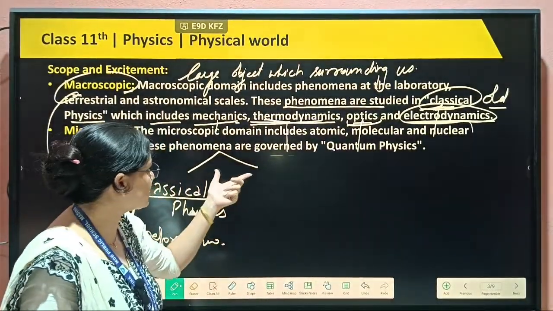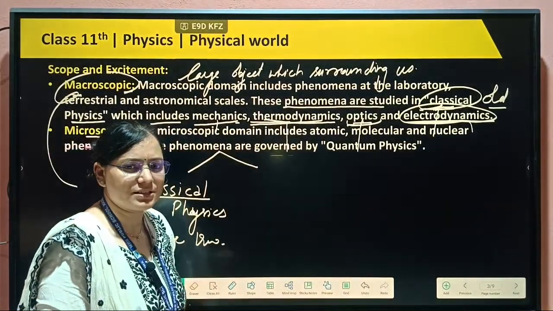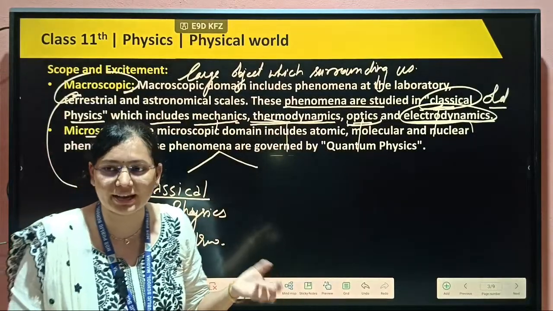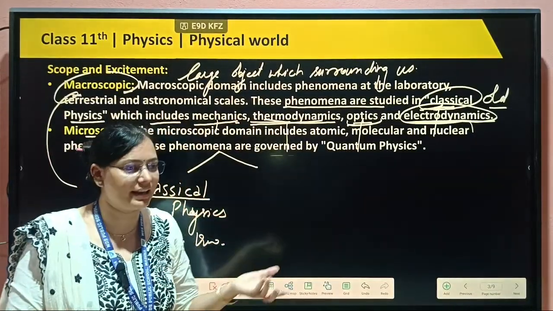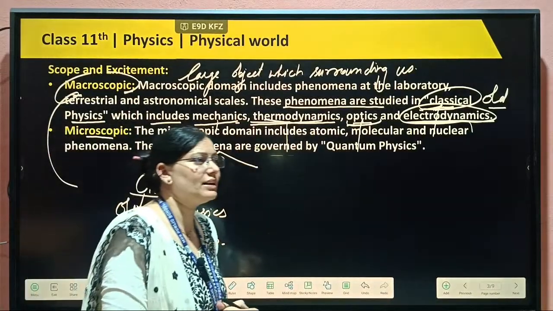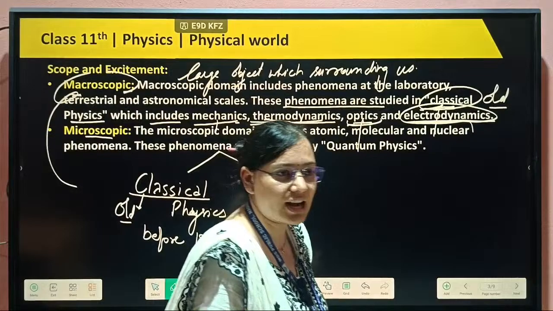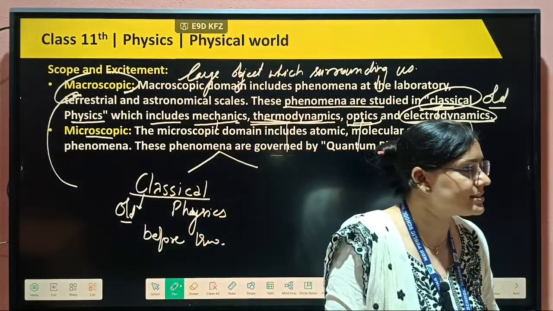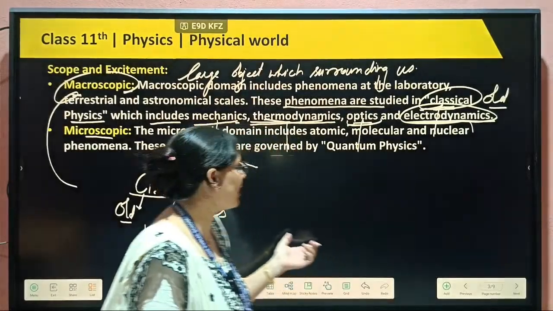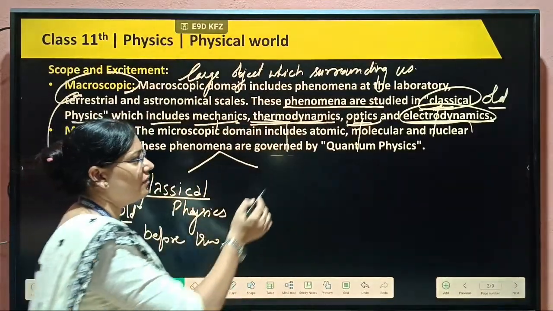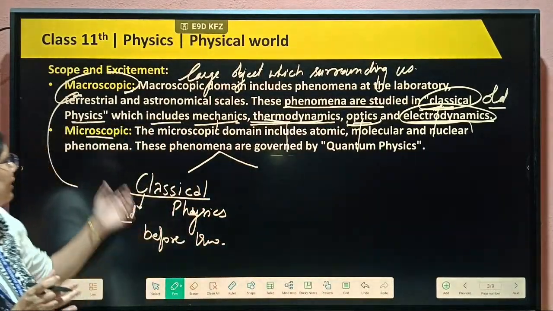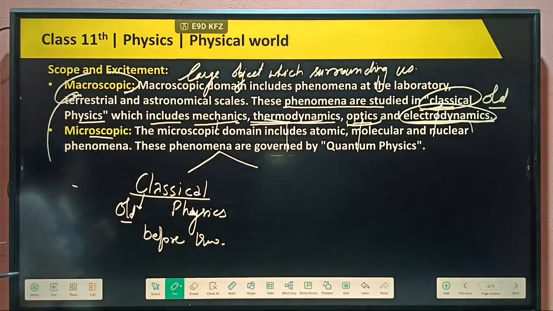Next, those objects which can't be seen with the naked eye, for example electrons. Can you see electrons? Electrons are moving here and there, and protons are here and there, but a charged particle we can't see with our naked eyes. Charge is conducting in our conductor, but we can't see these charged particles. So those particles that we can't see with our naked eyes come in the category of microscopic objects.